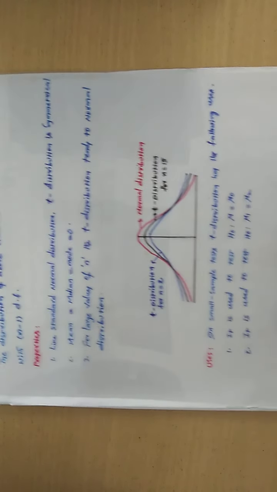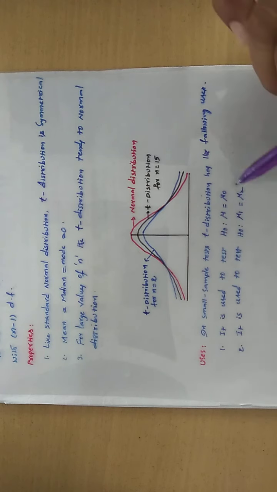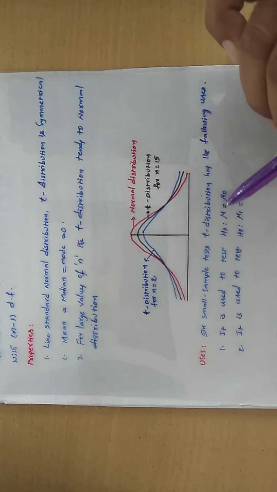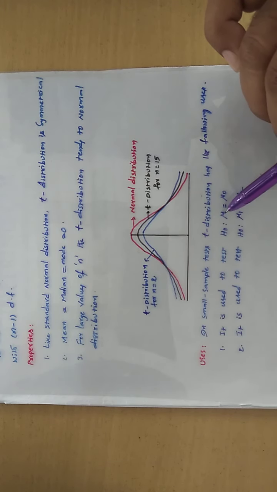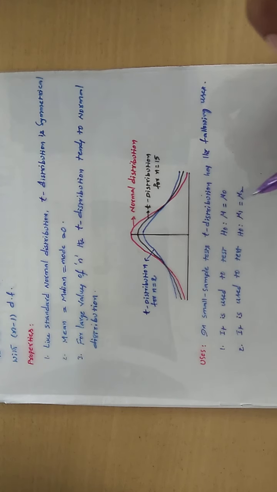Okay? So what are the uses? In small sample tests, the t distribution has the following uses. It is used to test mu equal to mu naught. It's a small sample test application, and we have this test in your syllabus. That is comparing the population mean with a given value. In small sample tests again, the t distribution is useful to test the hypothesis H naught: mu1 equal to mu2. That means whether the two population means are equal or not, we can apply the t distribution.